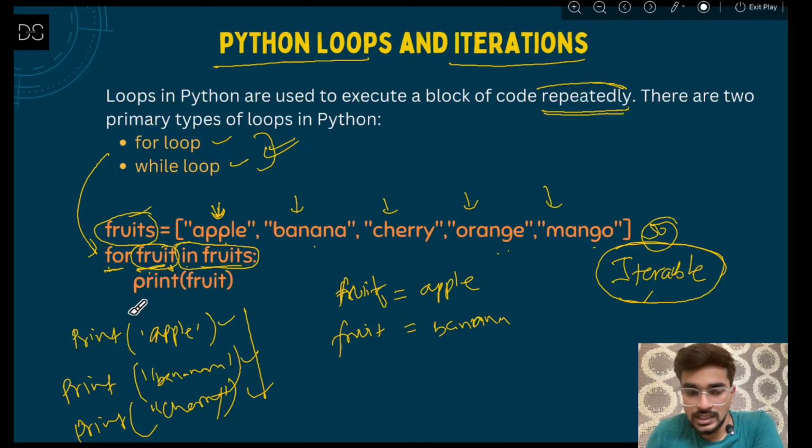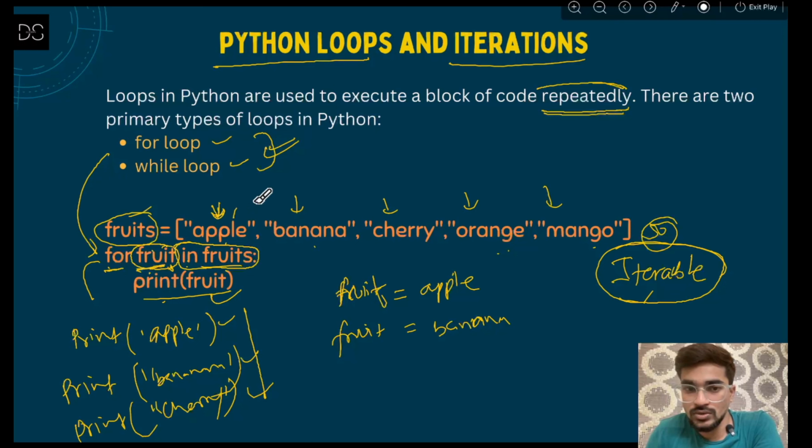And after taking each of these elements, what is it doing? It is printing it. So you just wrote these two lines: for fruit in fruits, print fruit. So first of all, what will fruit be? Apple, and it will print this.